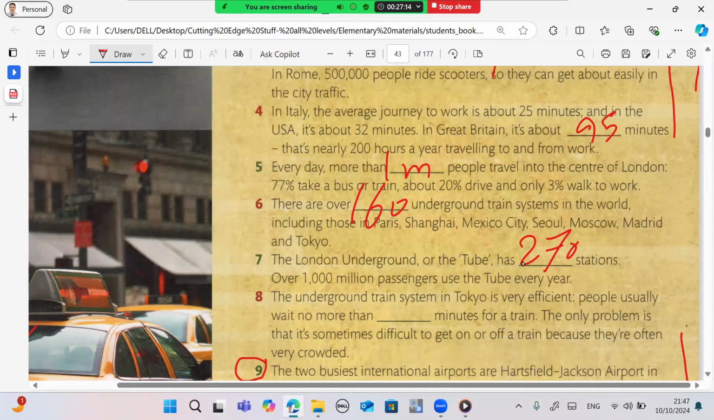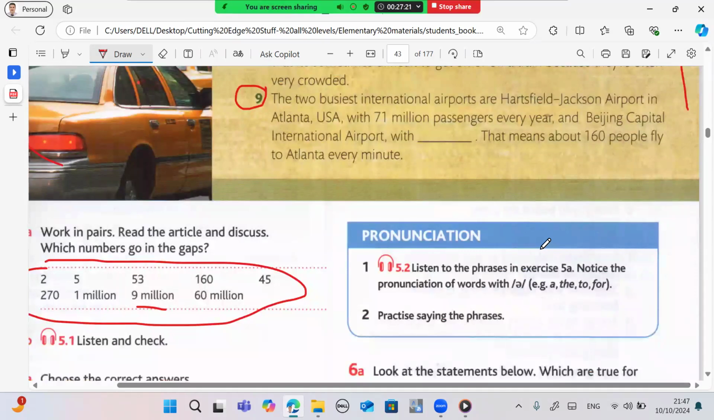And 8. It's no more than 5 minutes. Yes, 5 minutes, sorry. And finally, 60 million. Okay, yes. So now listen again to double check.